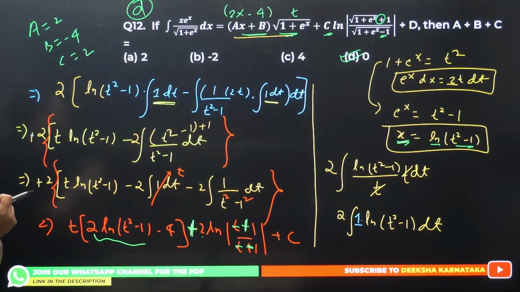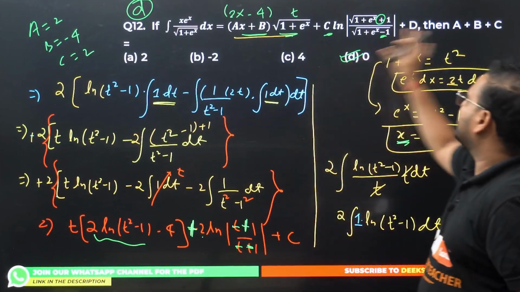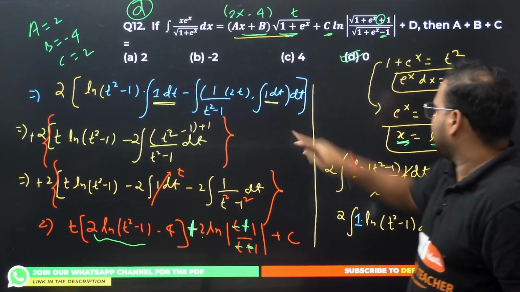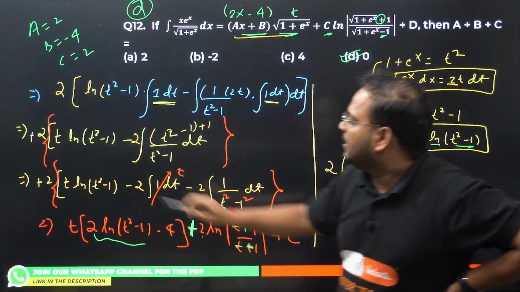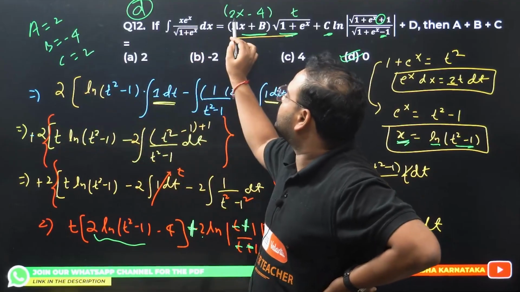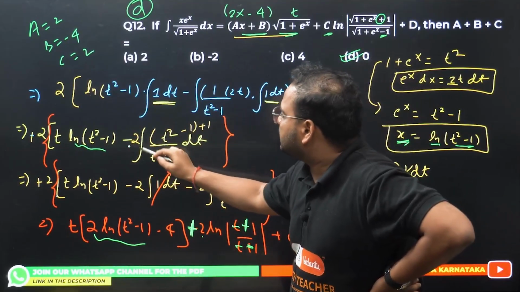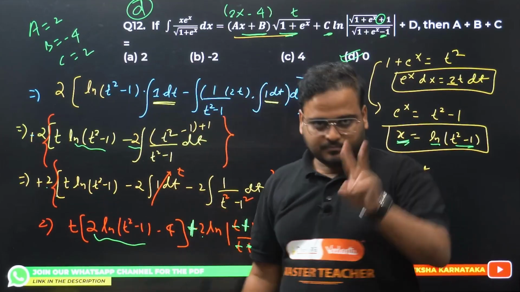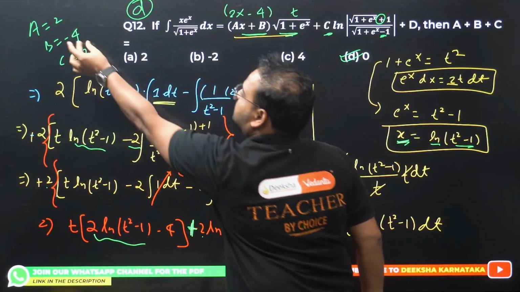Number 12. So flow was very simple. They're asking us a plus b plus c. I didn't get confused because they have already given the integration. If you can understand this, you don't have to do the entire integration. Please check, this is going to be t, so one of the constants is t, so a value is 2. This is going to be your x value. If you do minus 2 into another 2, it will become minus 4. Answer will come from here only. This plus 2 into this minus 2 becomes minus 4.